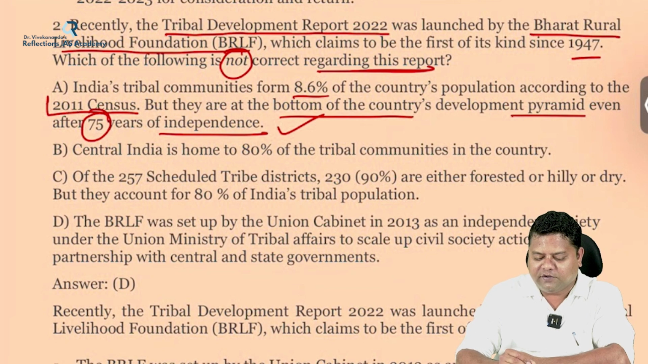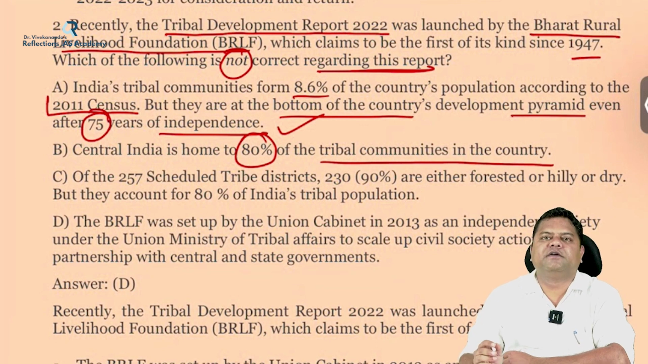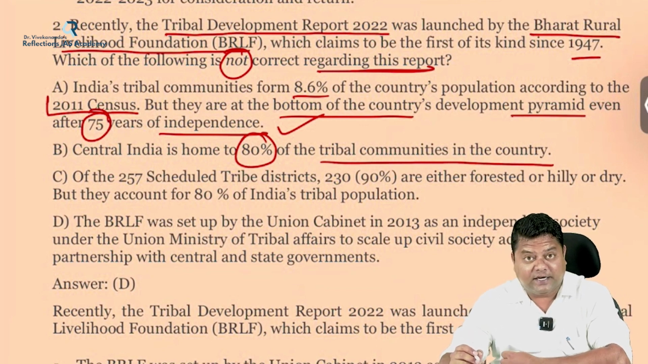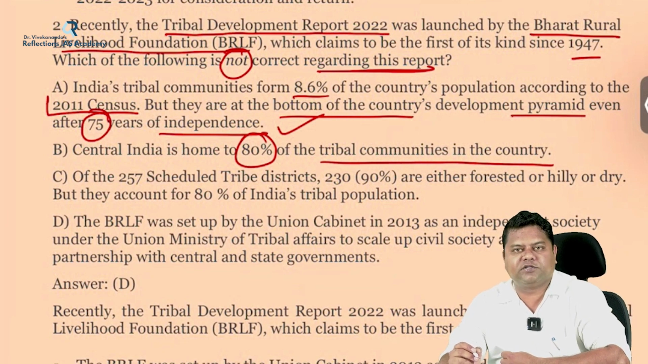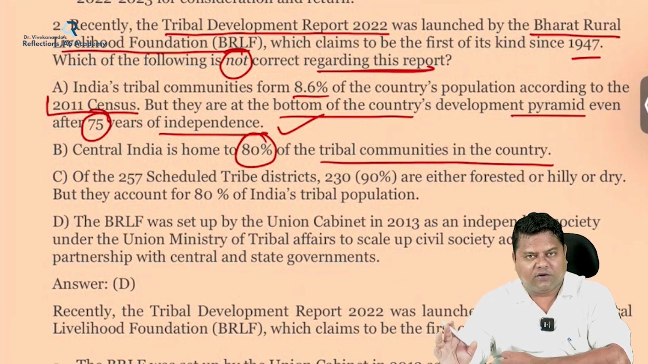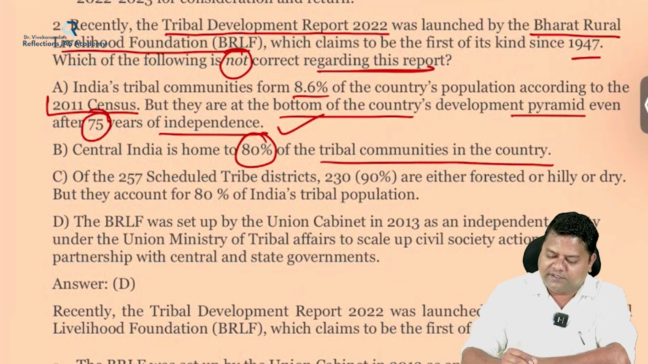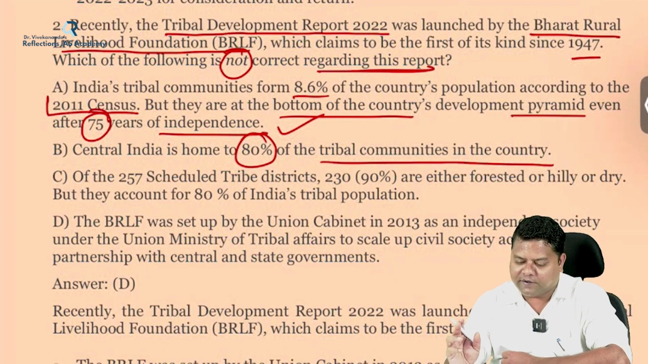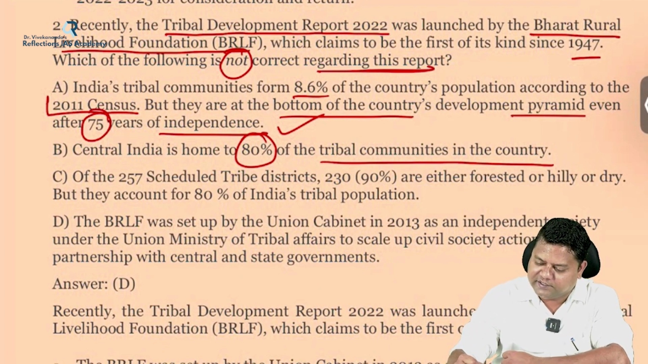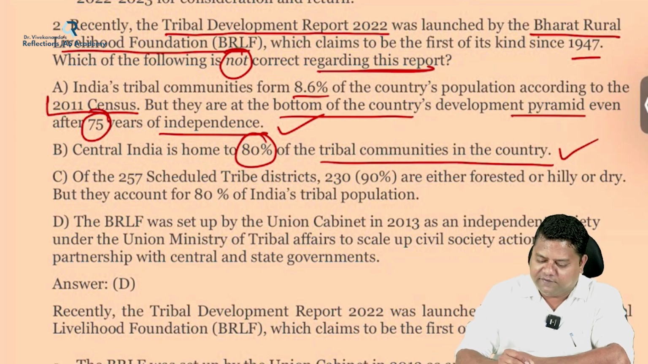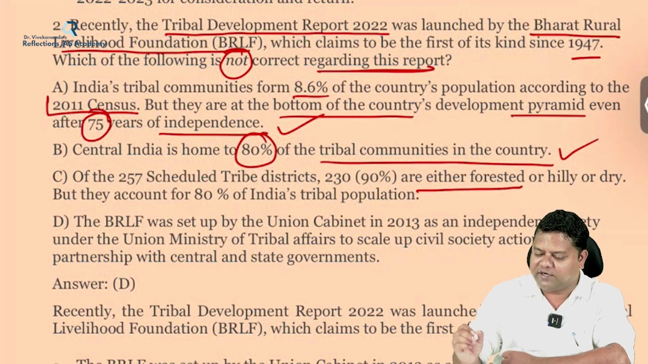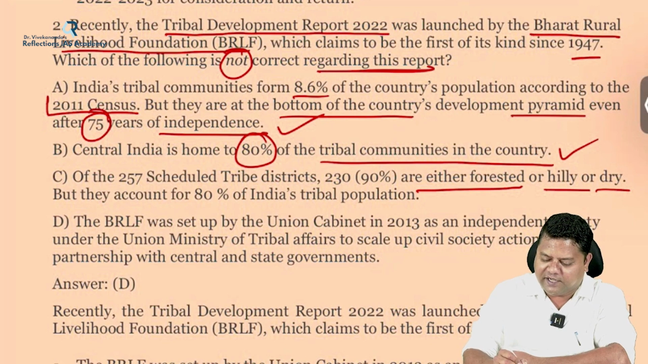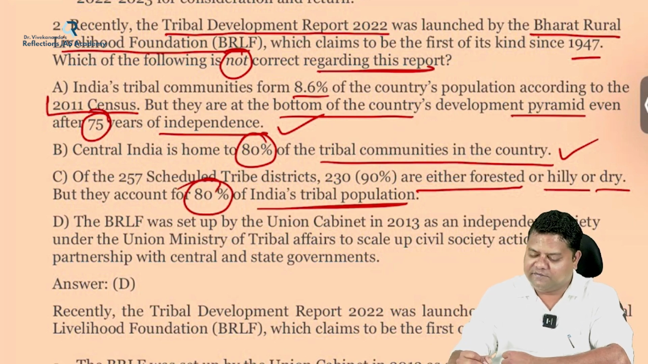Option B: Central India is home to 80% of the tribal communities in the country. An important point to note here is that Central India is home to 80% of the tribal communities of this country. It is not Eastern India or Northeastern India. If you get an option saying Eastern India or Northeastern India is home to 80% of tribal communities, that statement would have been wrong. But here, since Central India is mentioned, this statement is correct. And of the 257 scheduled tribe districts, 230, that is 90%, are either forested or hilly or dry, but they account for 80% of India's tribal population. Once again, a right statement.